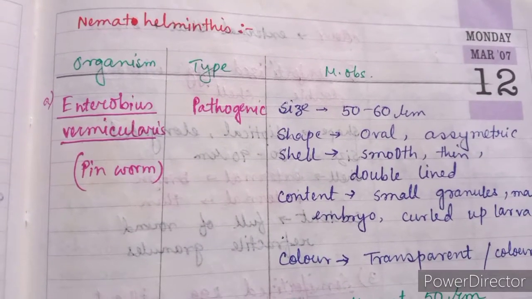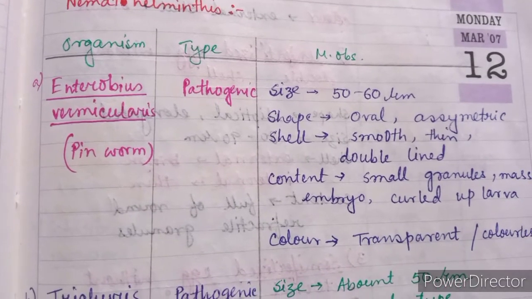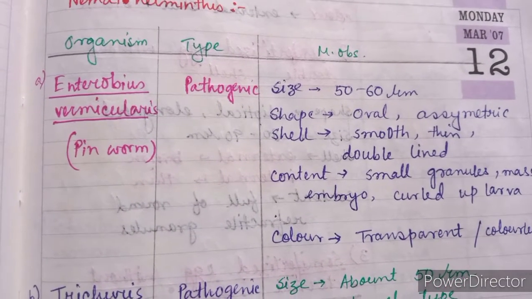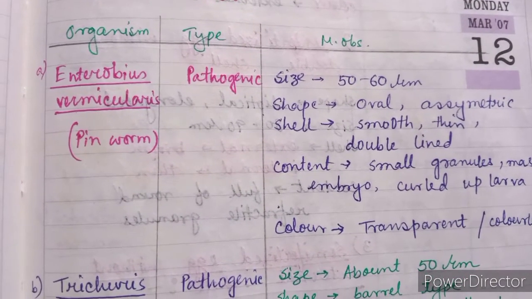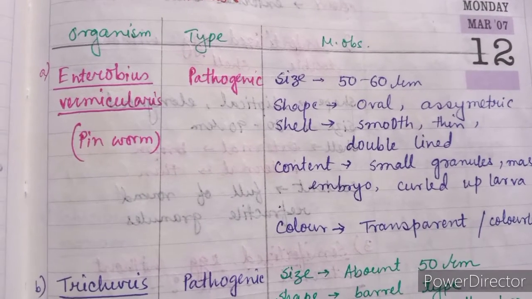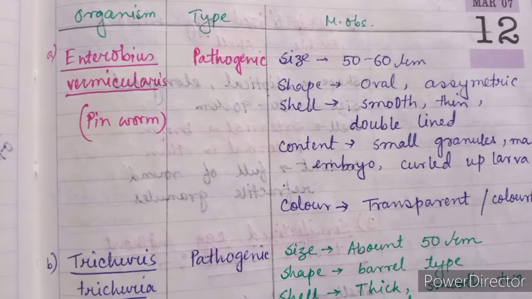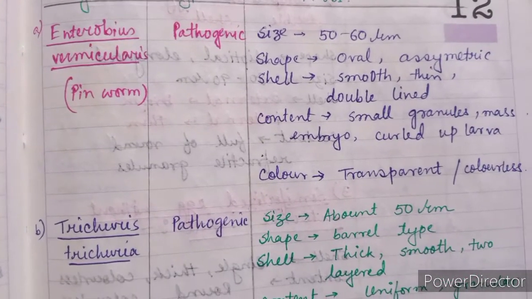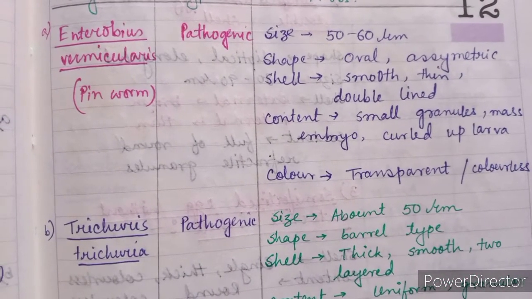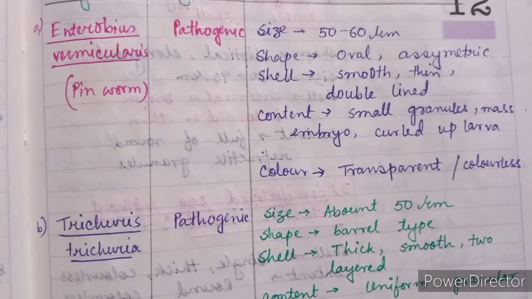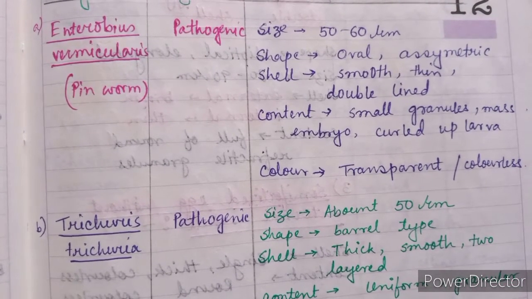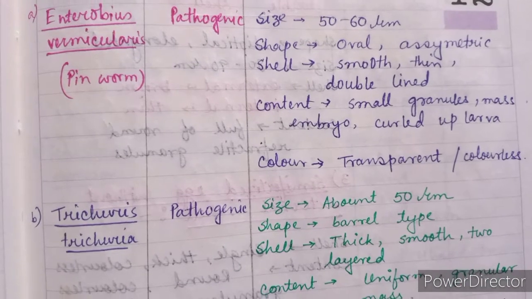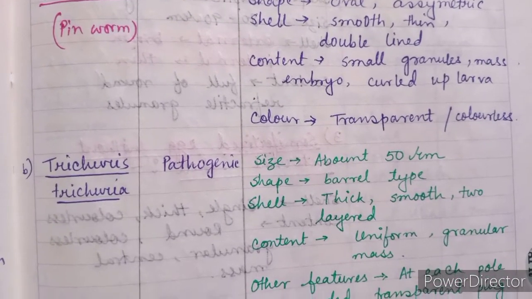Then Nemathelminthes. In this class, Enterobius vermicularis or pinworm. This is pathogenic. Microscopical observation, size 50 to 60 micrometer, shape oval asymmetric, shell smooth, thin, double-lined, content small granules, embryo curled up larvae are present. Color, these are transparent or colorless.